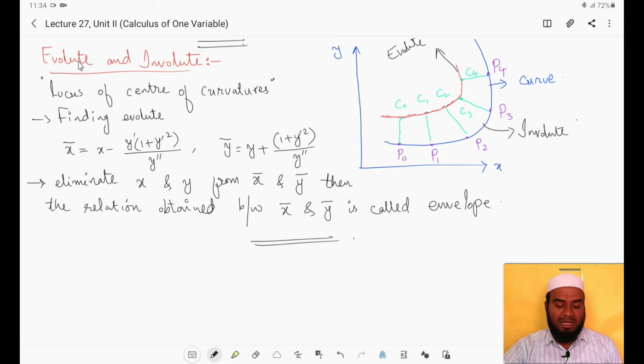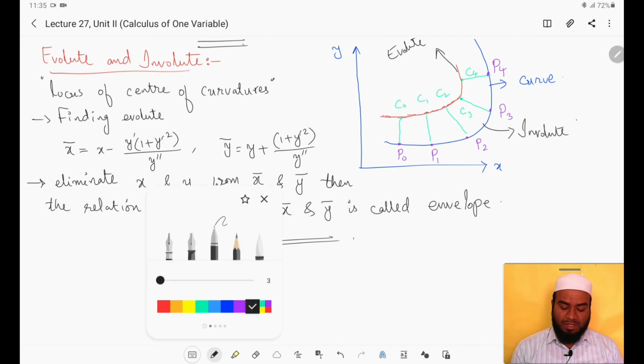One LAQ will be asked from this evolute topic: evolute, center of curvature and center of circle of curvature. In all these you have to find x bar and y bar. Initially we discussed Rolle's theorem, Lagrange's mean value theorem and Cauchy's mean value theorem; those three theorems are important for one LAQ. So there are two LAQs from each unit: one from those three theorems, and the second from evolute, involute, circle of curvature and center of curvature.